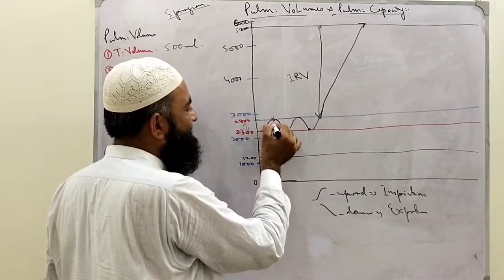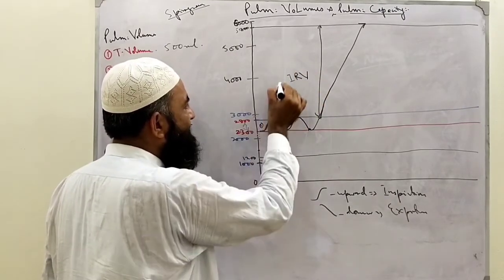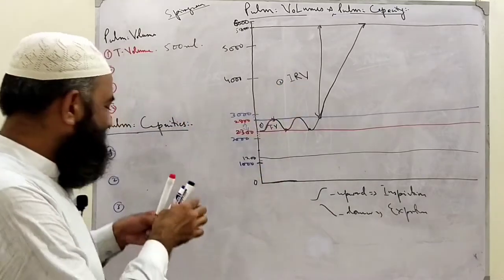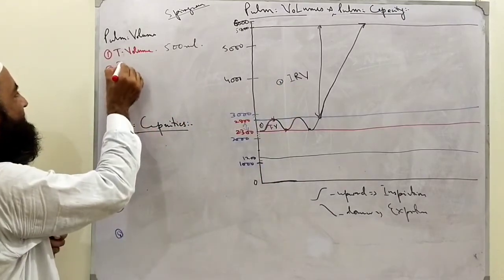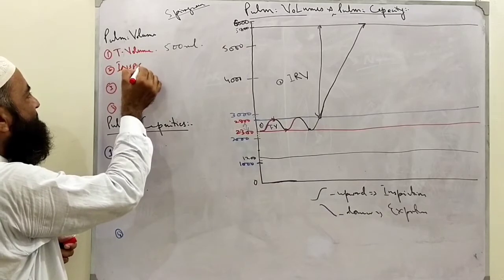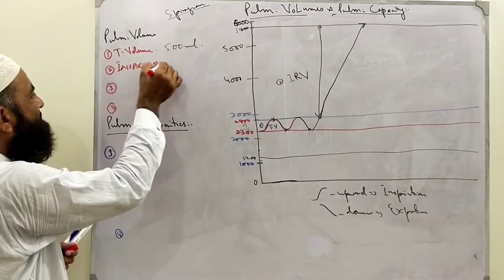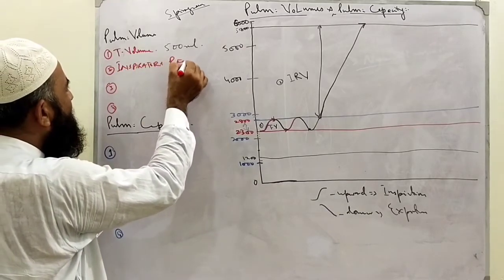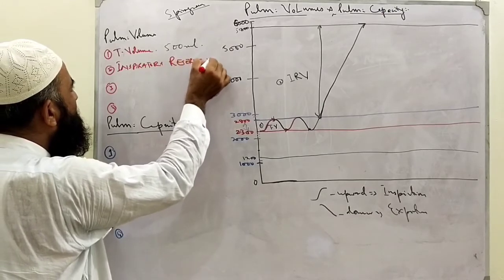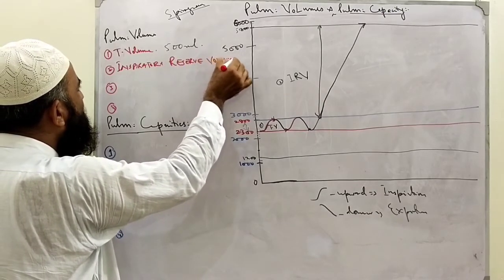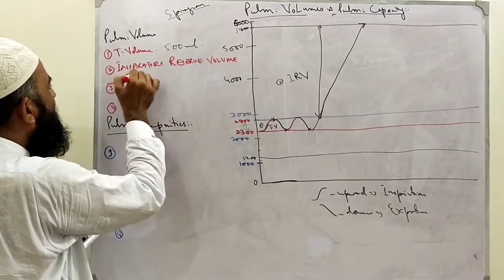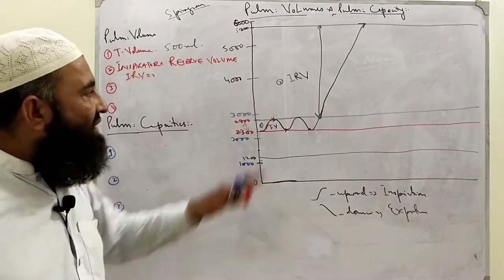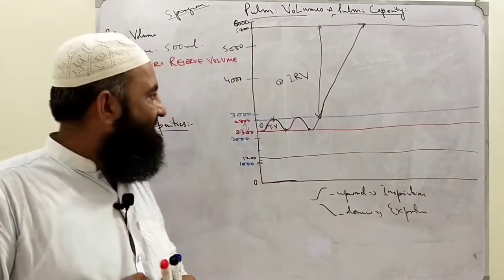First was tidal volume, number one. This is number two. What is that called? This is called inspiratory reserve volume. Clear? IRV. I have labeled this. Now tell me what the value is here.